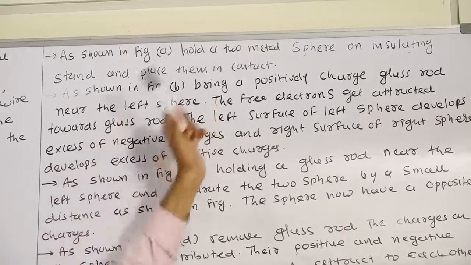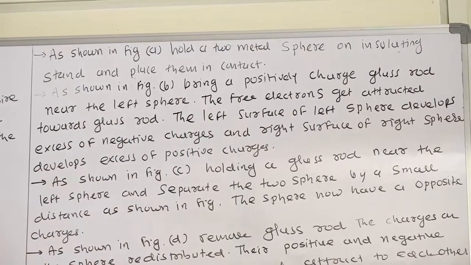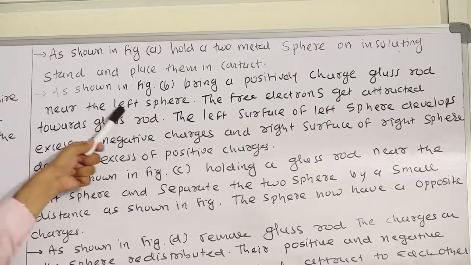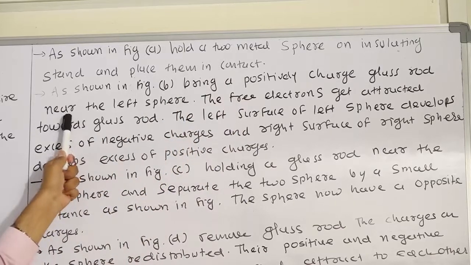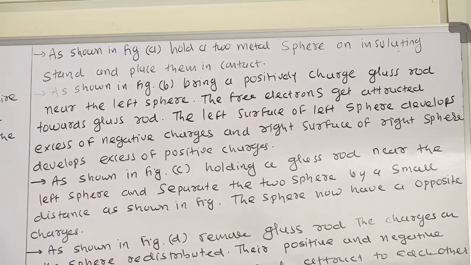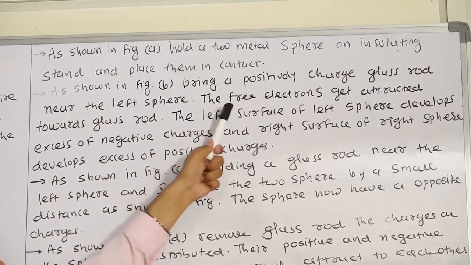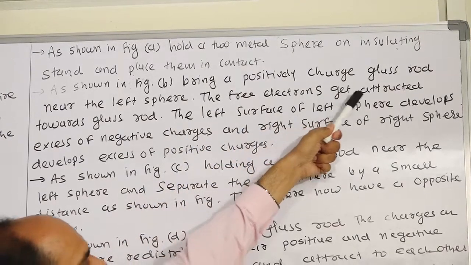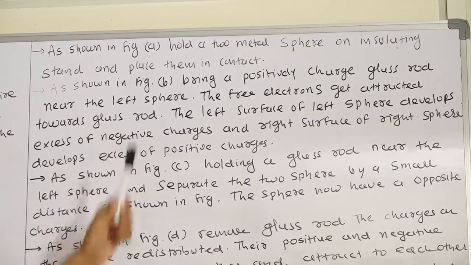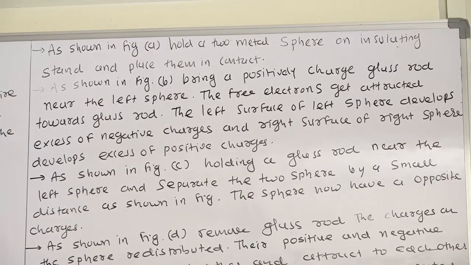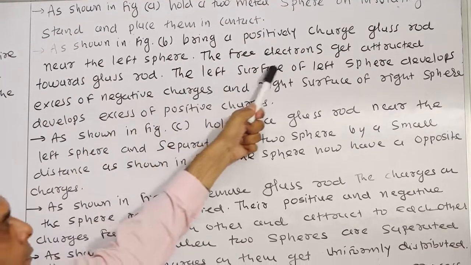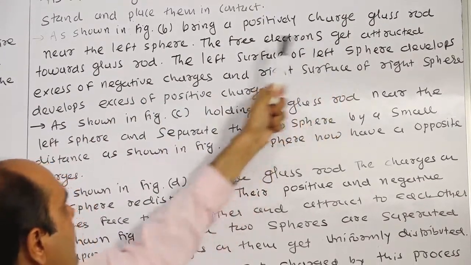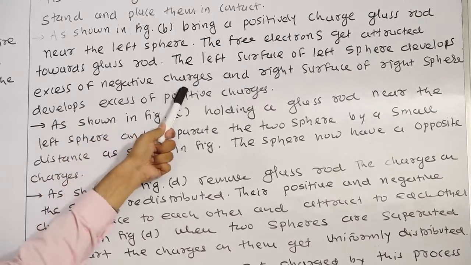And place them in contact. Now in figure B, bring a positively charged glass rod near the left sphere. The free electrons get attracted towards the glass rod. The left surface of the sphere develops the excess negative charges.